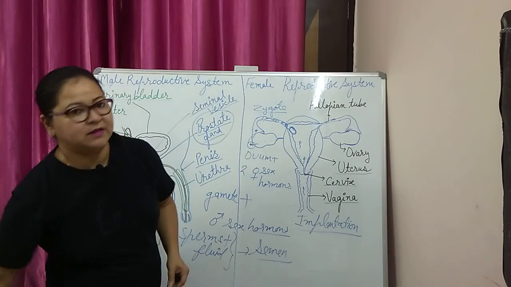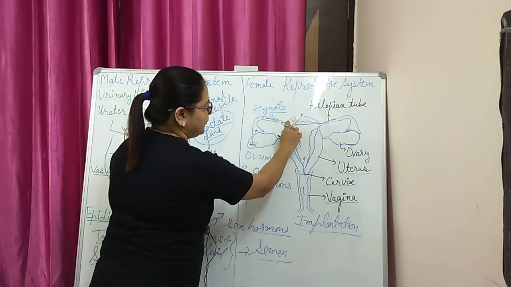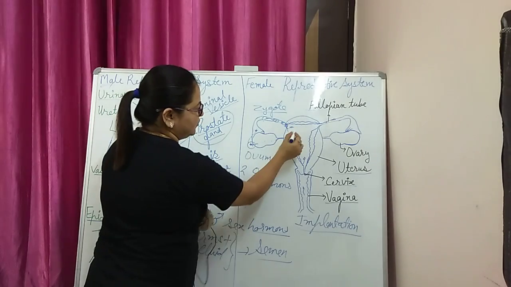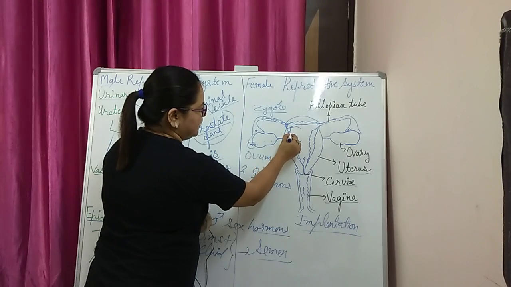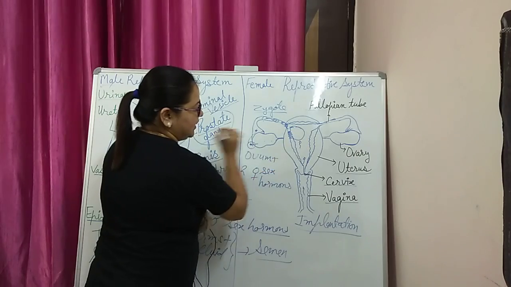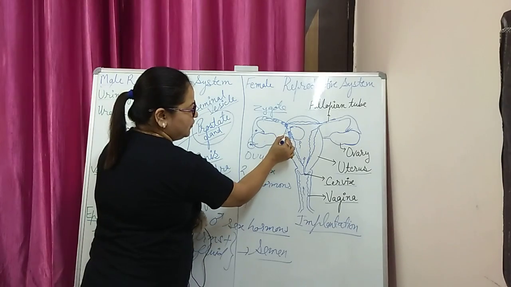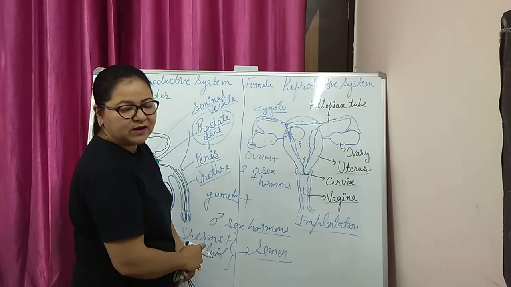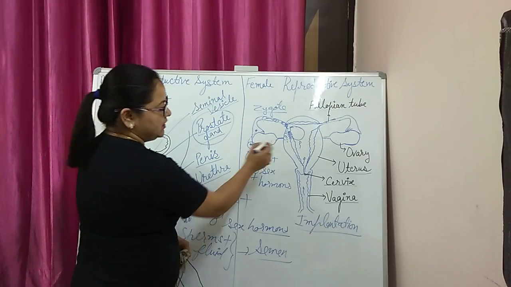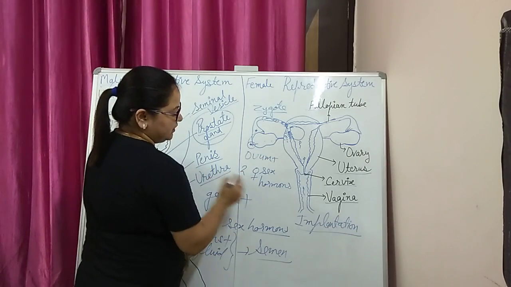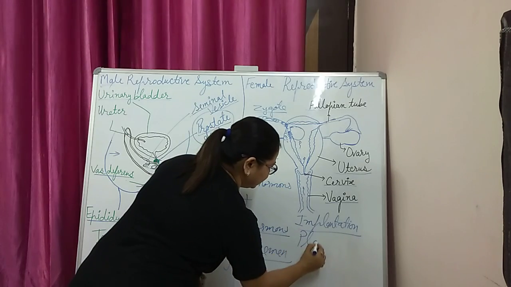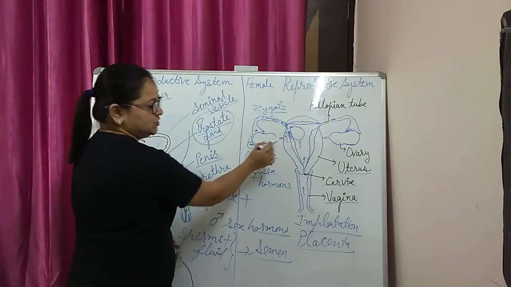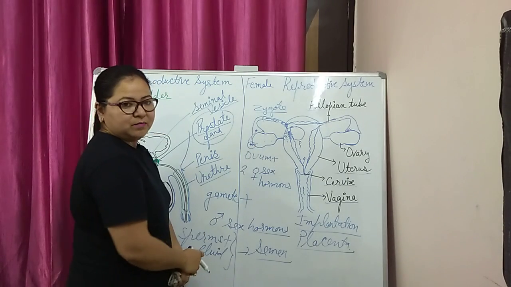During this process, finger-like projections form from the embryo side. The embryo forms finger-like projections, and there are lots of blood spaces towards the uterine wall on the maternal side. This disc-like structure is called the placenta.